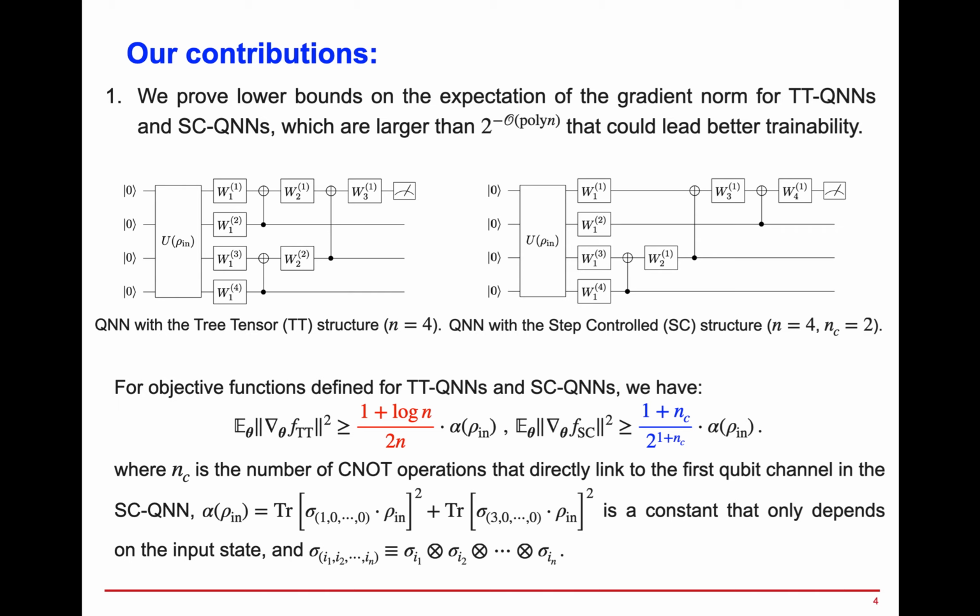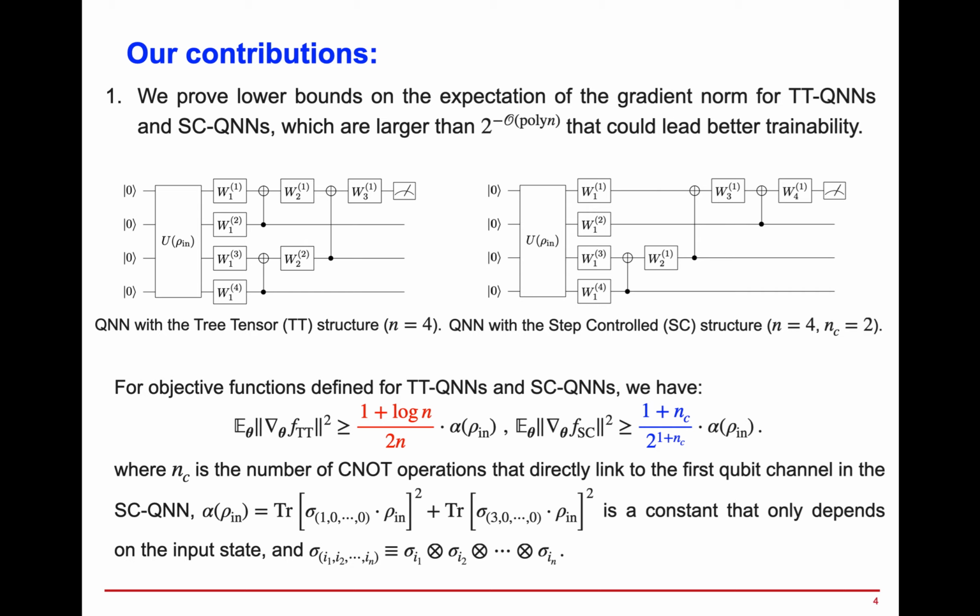The step control structure consists of two parts. In the first part, CNOT operations are employed between adjacent channels, followed by single qubit operations. In the second part, CNOT operations are employed between different channels and the first channel, followed by single qubit operations. We denote NC as the number of CNOT operations that directly link to the first channel in the step control circuit. We remark that every single parameterized gate in the circuit here is the sigma y rotation gate.